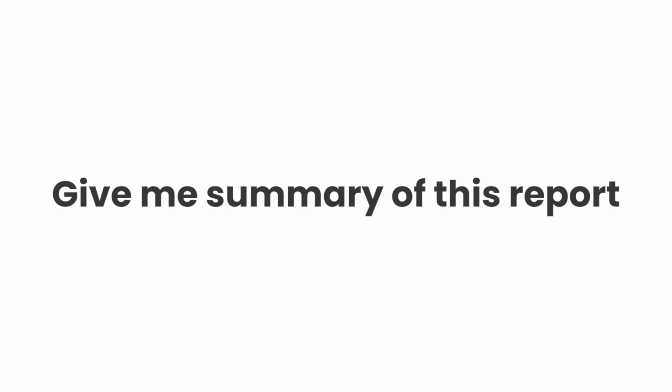Now, mainly what I have seen people doing is they're just giving a generic prompt. For example, say, summarize this email for me. Help me reply to this email. Give me a summary of this report. These are all very generic prompts. And once you give a generic prompt, you start getting generic responses. But what I want you to do is start writing prompts in a defined way, so that the output you're getting is 10 times better than with the generic prompt. This is what today's session is going to be about. And I will also give you a framework which you can start following, and you will see immediate results in the output you are getting from your AI.